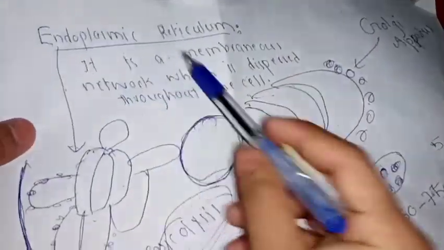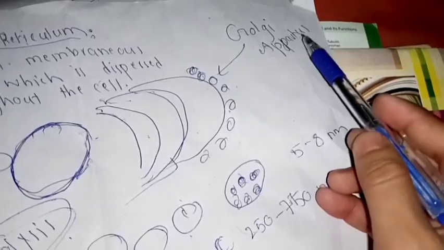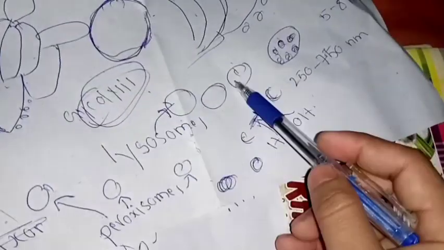So these were the five most important organelles which I have discussed: first of all the endoplasmic reticulum, then Golgi apparatus, then lysosomes, then peroxisomes, and then mitochondria. So this is done, guys. The organelles are done.